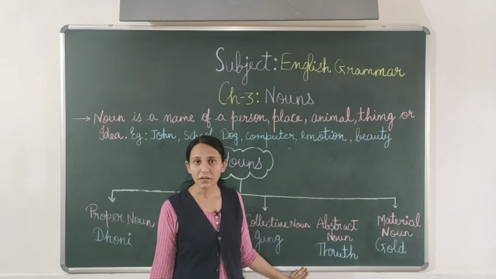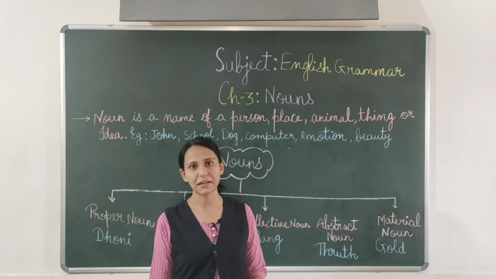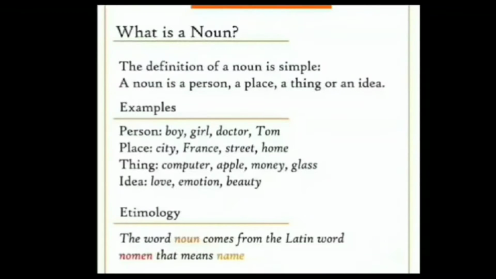Hope this is clear. Now I will explain you in detail. What is a noun? The definition of a noun is simple. A noun is a person, place, animal, thing or idea.